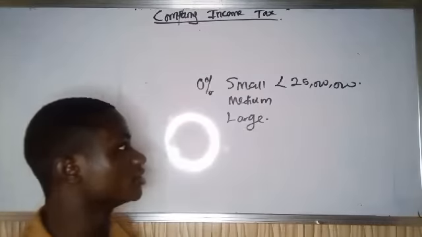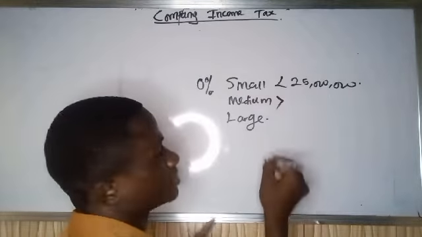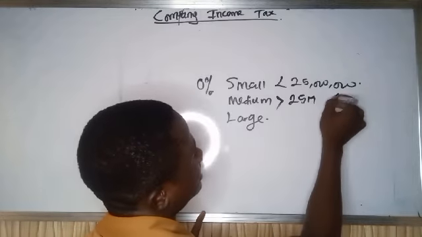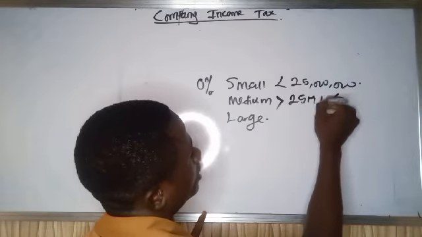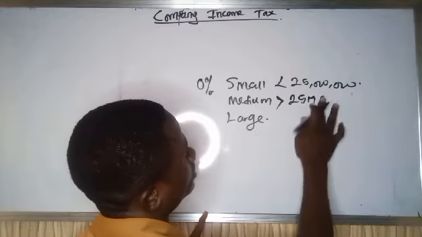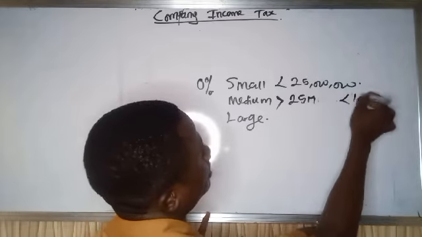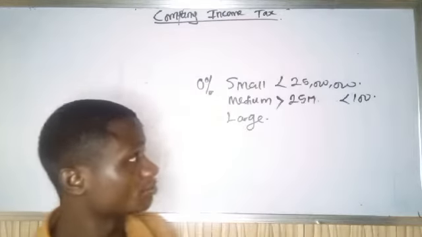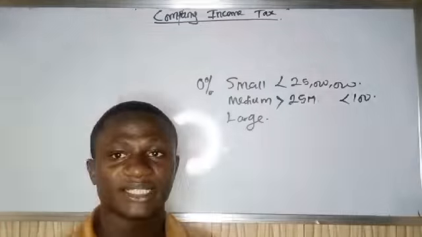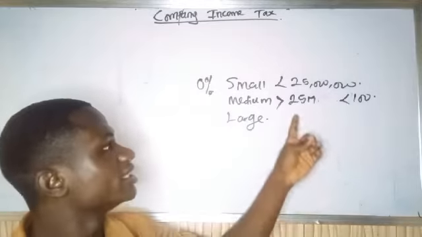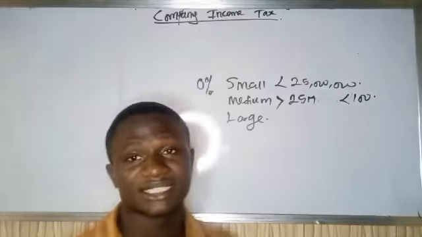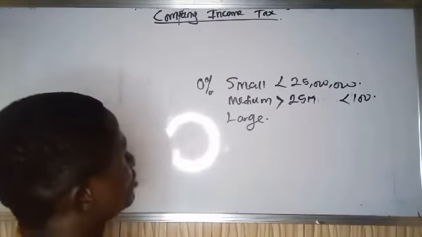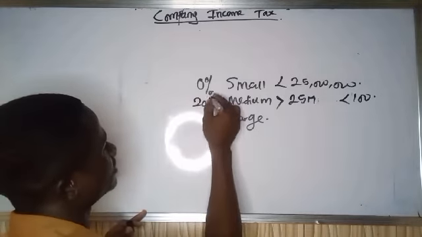That means that small companies don't pay company income tax. So we have the medium companies. A medium company is a company whose total turnover in an accounting year is greater than 25 million but less than 100 million. This set of companies attracts a 20% CIT rate.